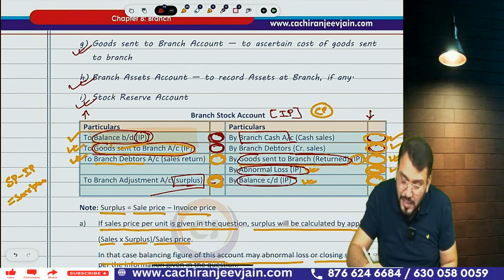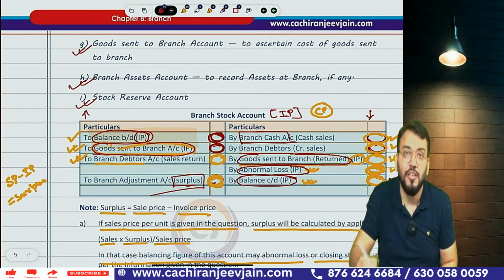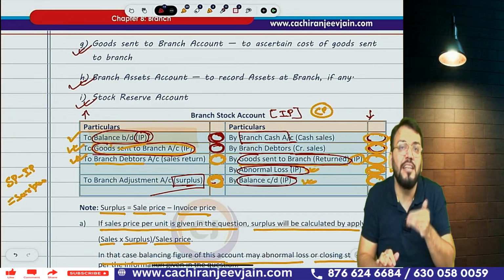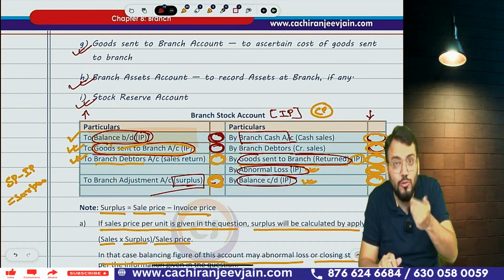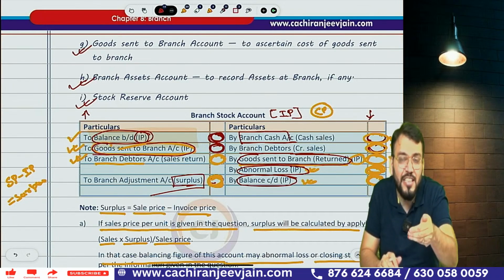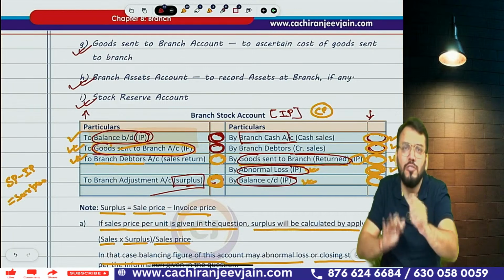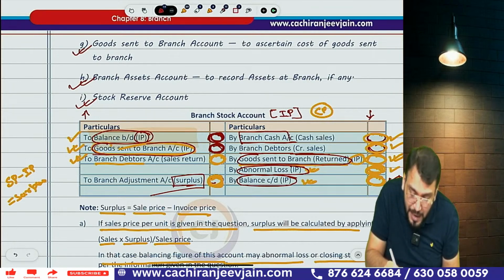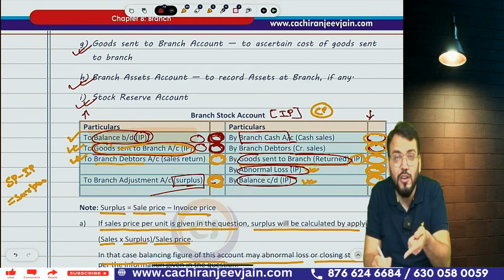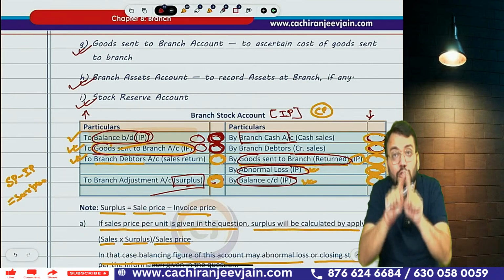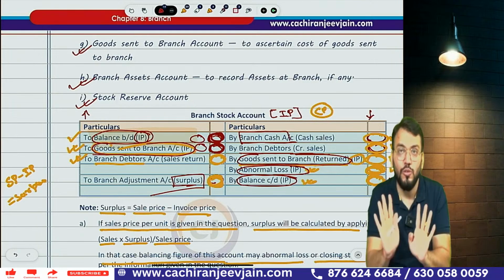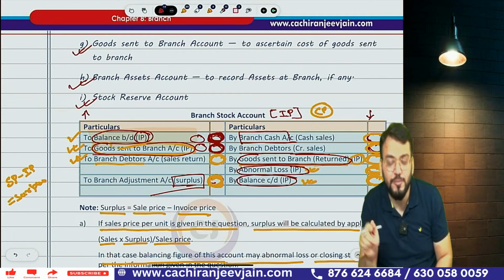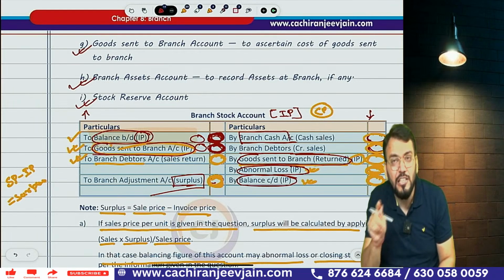So in simple words, whatever amount you have credited in branch stock account, that will be debited to branch adjustment account to eliminate that, to nullify that. Means if to a credit amount we have debited some amount, so that is nullified. Simply, whatever amount you have debited in branch stock account, that will be credited in branch adjustment account to eliminate that load. Understood? So with this amount multiplied by load divided by invoice price,